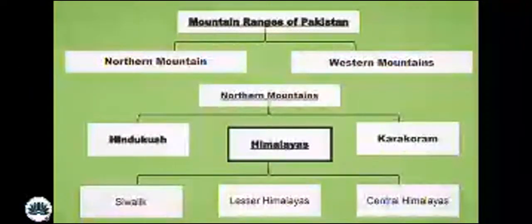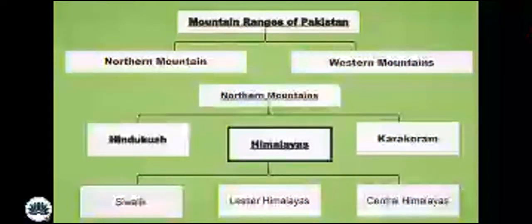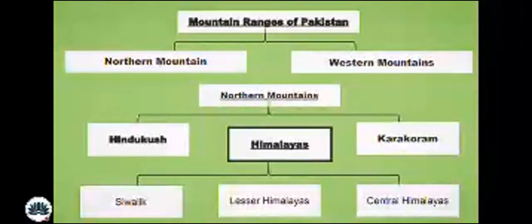All right. Mountain ranges of Pakistan. There are northern mountains and western mountains. Is this what you understand? Yes. First of all, moving towards the northern mountains. There are three types of northern mountains in Pakistan: the Himalayas, Hindu Kush, and Karakoram. The Himalayas cover a lot of surface area of the land, for which it is divided into three sections: Lesser Himalayas, Central Himalayas, and Sivalik.